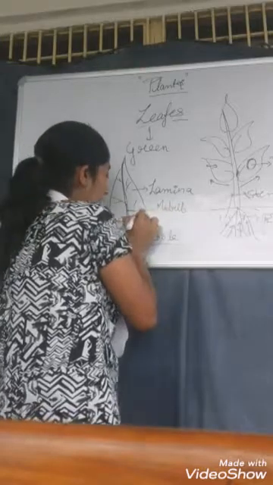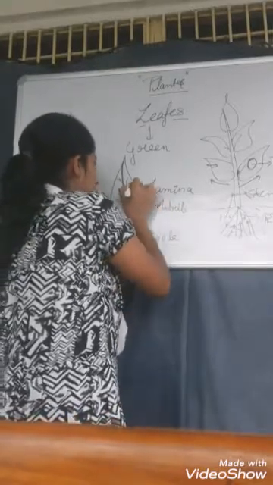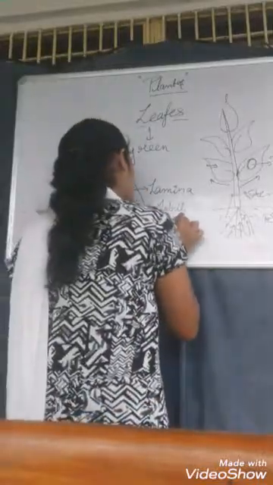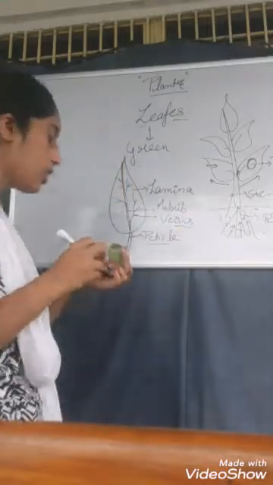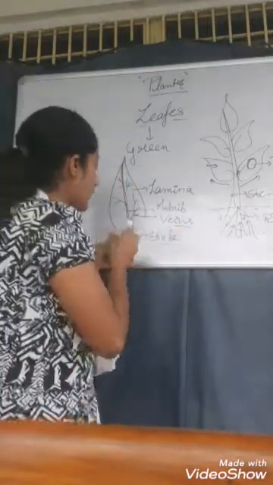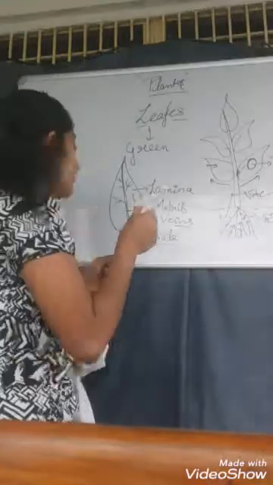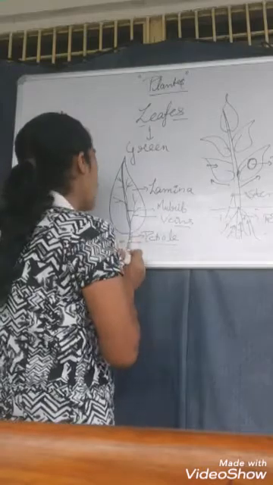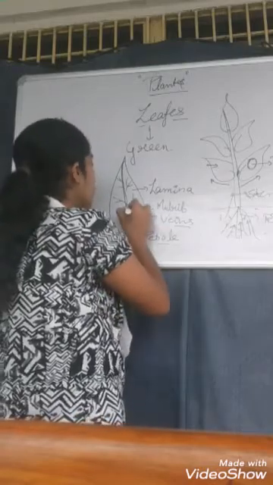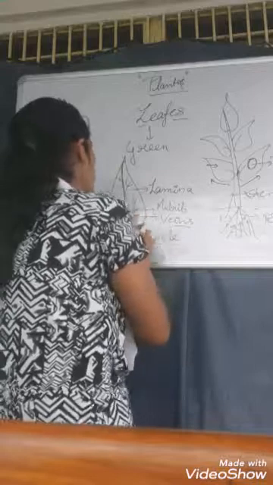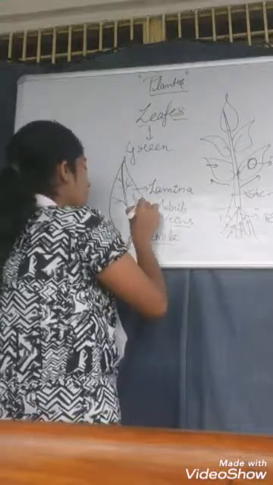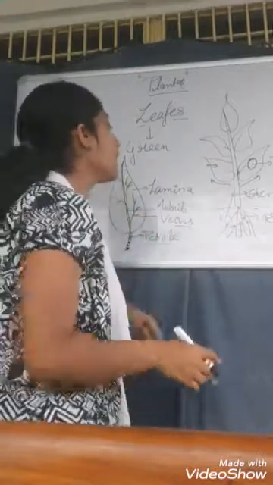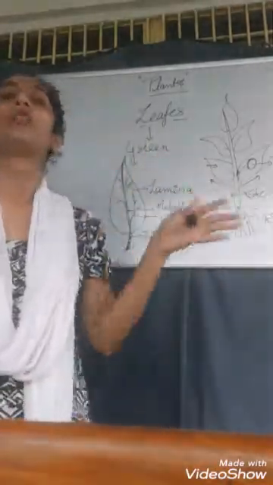And after the midrib, here you can see several branch-like lines. These branch-like lines are called the veins. Okay students, so you can see that from this petiole, the stem provides nutrition to the leaves, and after it comes from the petiole to the midrib in the lamina part, the food is prepared and then distributed by the veins in the parts of the leaves, and then again it is distributed to other parts of the plant.